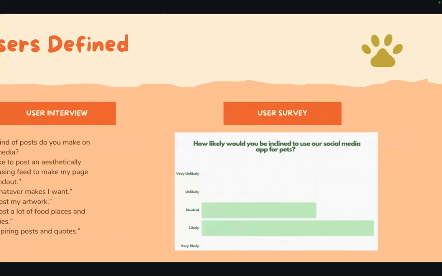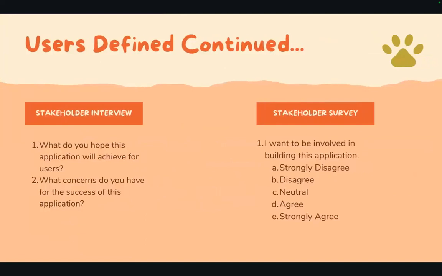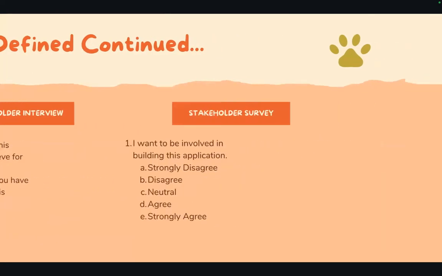For our users to find continued, our stakeholders, we would ask, what do you hope this application will achieve for users, and what concerns do you have for the success of the app? And our survey question would be, I would like to be involved in building this application, and they would rate on a scale of strongly disagree to strongly agree on what they would do.